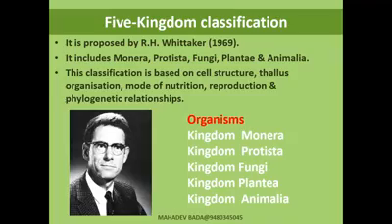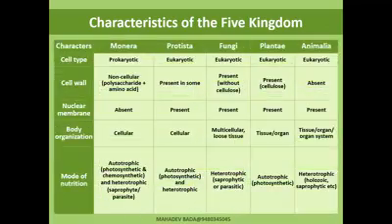I repeat once again, the five kingdom classification was proposed by R.H. Whittaker in the year 1969. It includes Monera, Protista, Fungi, Plantia, and Animalia. These are the five kingdoms, and as of now, today we are following the five kingdom classification. This classification is based on cell structure, thallus organization, mode of nutrition, reproduction, and phylogenetic relationship, how the living organisms are related to each other. These are the things taken into account for the classification of living organisms.